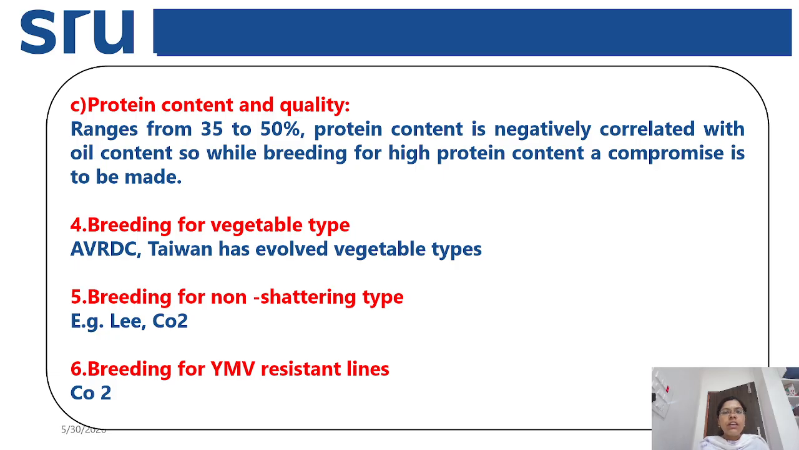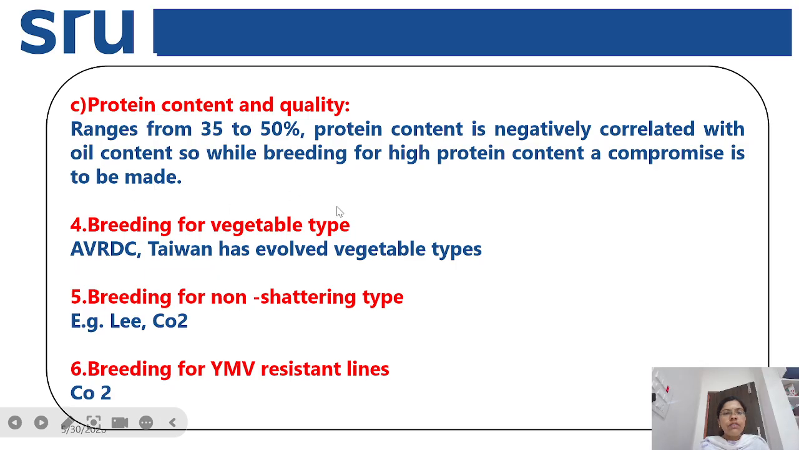So if we improve the protein content, the oil content will be reduced. If we improve the oil content, the protein content will be reduced. So protein content and oil content are negatively correlated. So breeding for high protein content requires a compromise to be made.